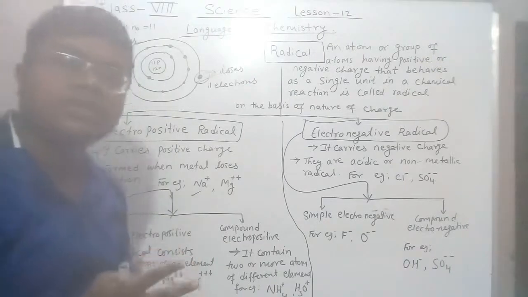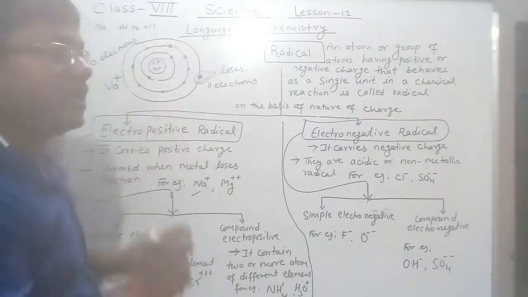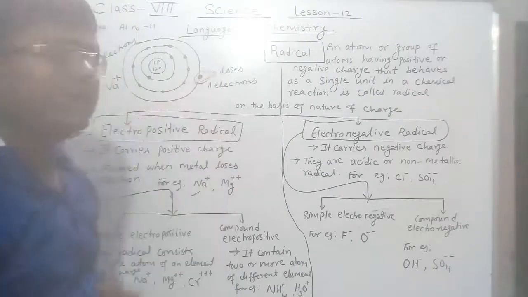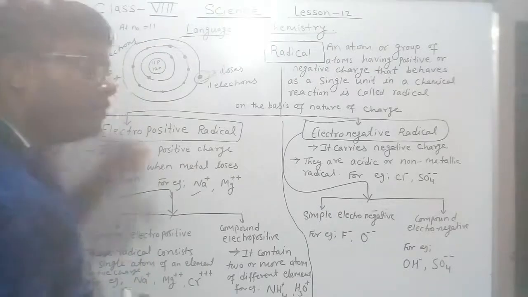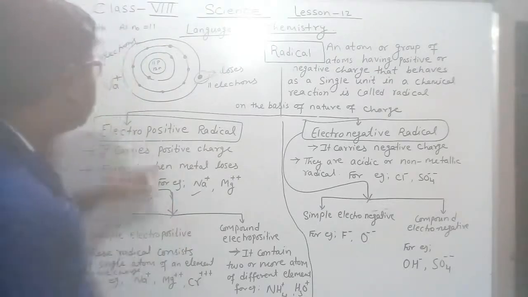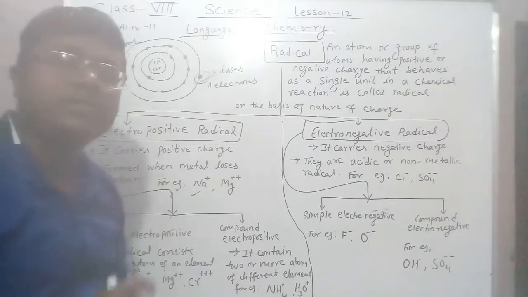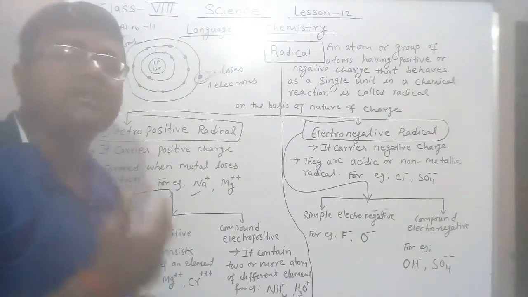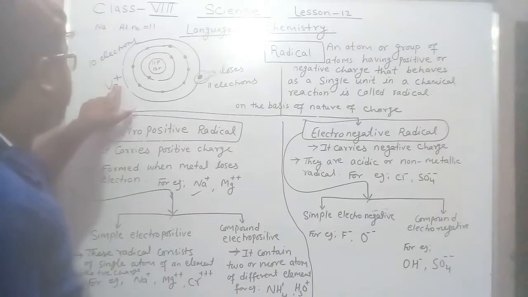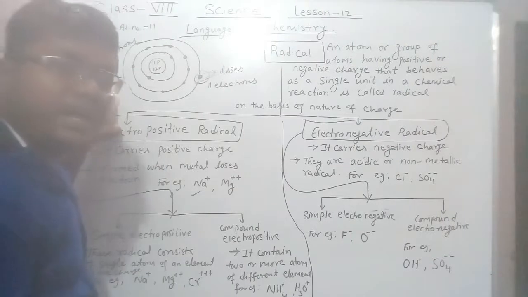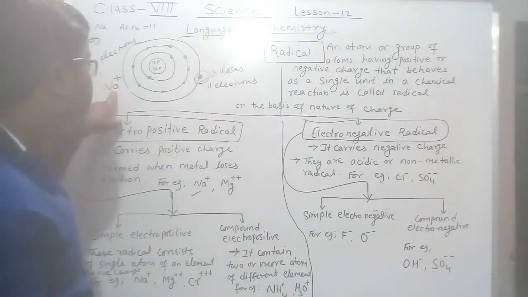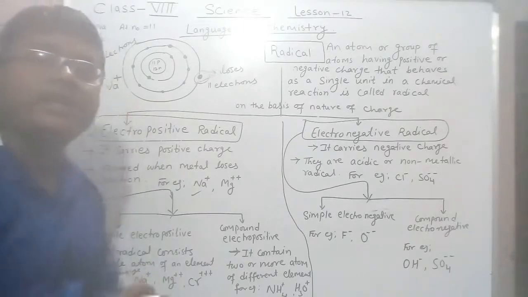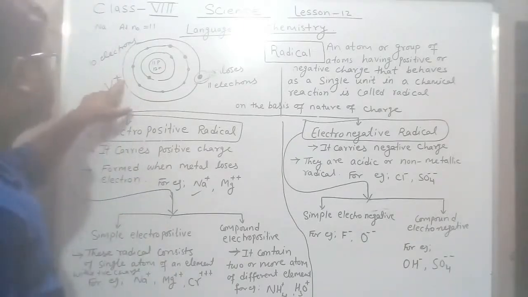But when it loses 1 electron, sodium has 10 electrons and 11 protons, so the positive charge is now more. That is why plus is written: this sodium atom loses 1 electron. This is now a radical having positive charge.